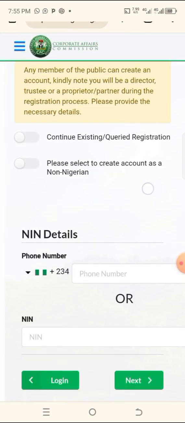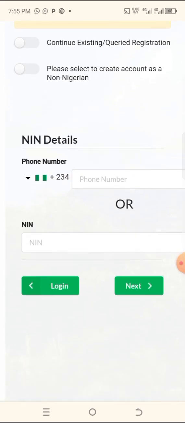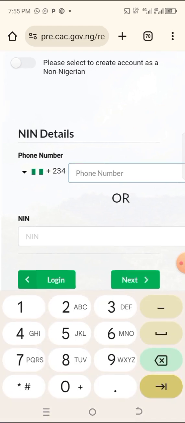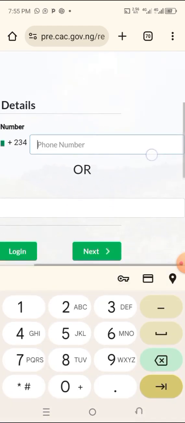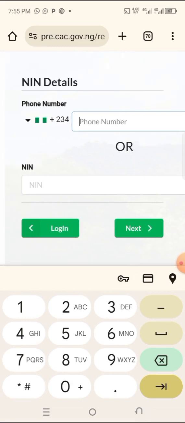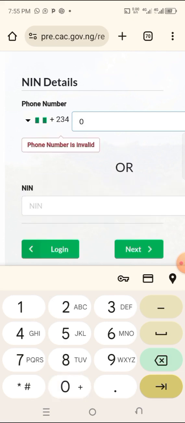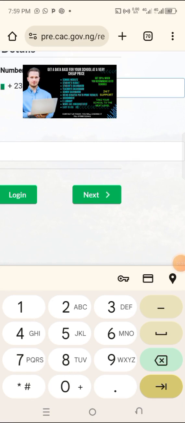So from register, you can register with your phone number or NIN, but I prefer the phone number. So type your phone number there. After typing the phone number, you click next. Now this is what you do. Now click next.